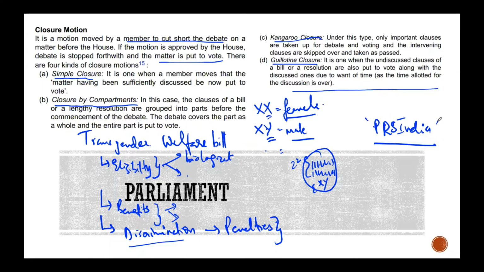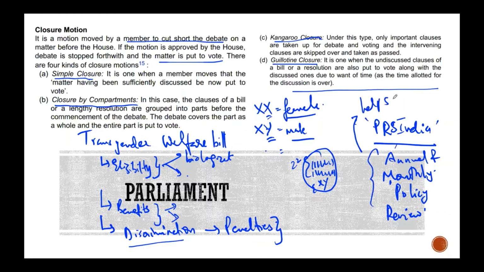In fact, they have annual and monthly documents called policy reviews or something like this. The exact term I don't remember, but they have these annual and monthly policy reviews in which they talk about the pros and cons of many of the bills that are there. So they act from outside. For instance, they help scrutinize. Okay, so I hope this is clear to you.